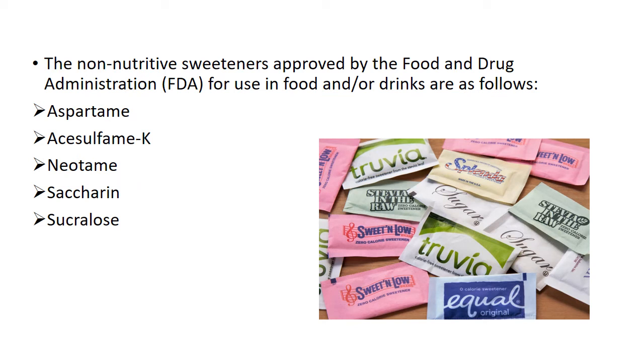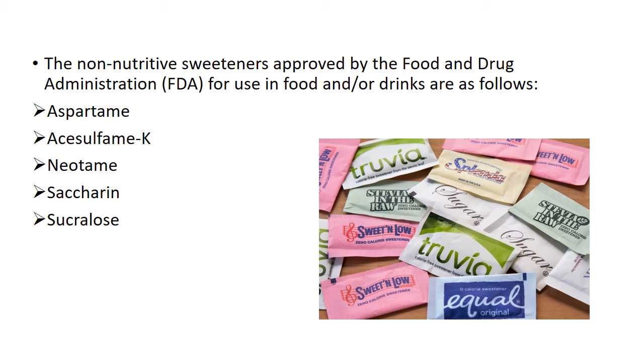Here are some of the non-nutritive sweeteners approved by the FDA for use in food and drinks. The first one is aspartame, which is a white odorless crystalline powder 180 to 200 times sweeter than sucrose, and it does not have any bitter aftertaste. It is mostly used in soft drinks, chewing gums, instant tea, and coffee.